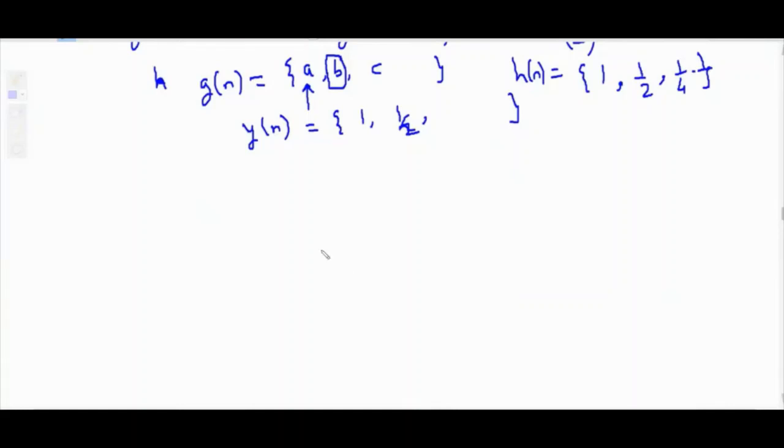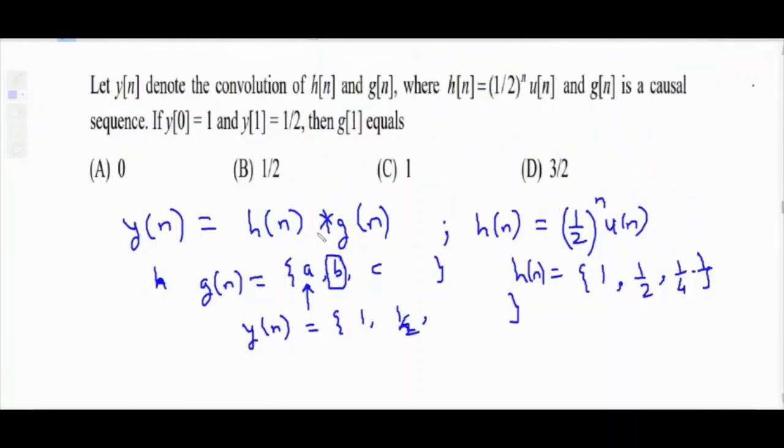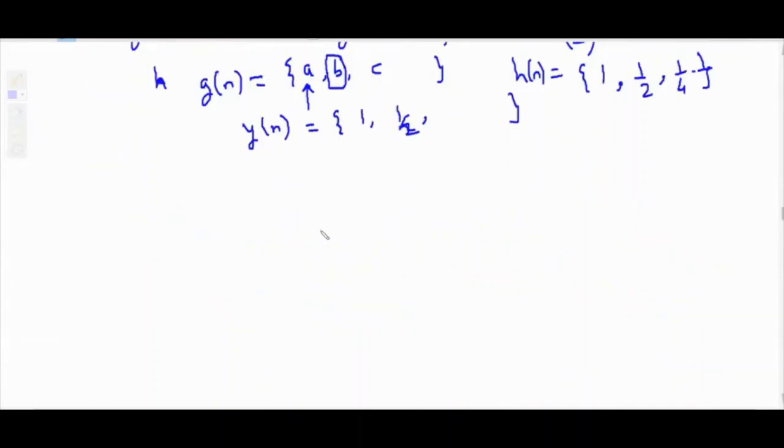So easy problem now. Options are there: 0, 1 by 2, 1, 3 by 2. So what is your answer? Y of n is the convolution of h of n and g of n, so we have to follow some reverse engineering now. I will write here the g of n amplitudes: a, b, c. It can be any other than that also, no problem. Then h of n amplitudes 1, 1 by 2, 1 by 4. Actually, we need not calculate all the values. We are just interested in the value of g of 1, and output values are given: 1, 1 by 2.